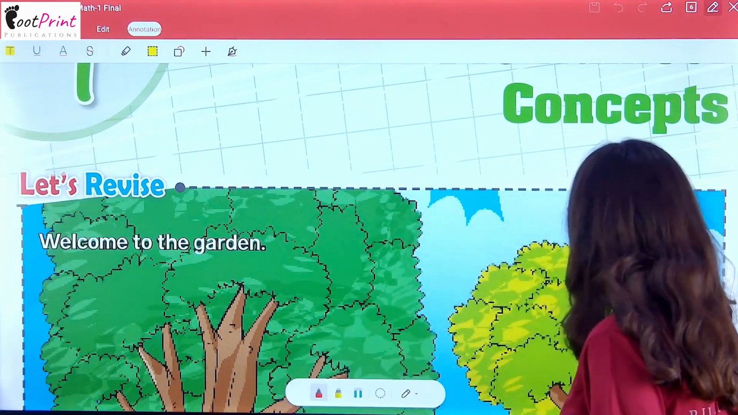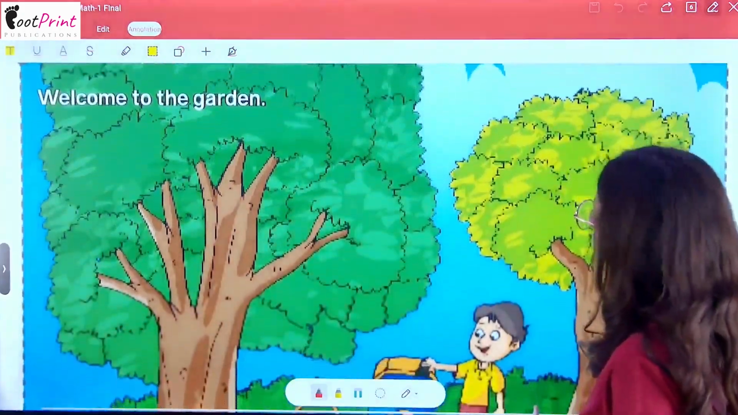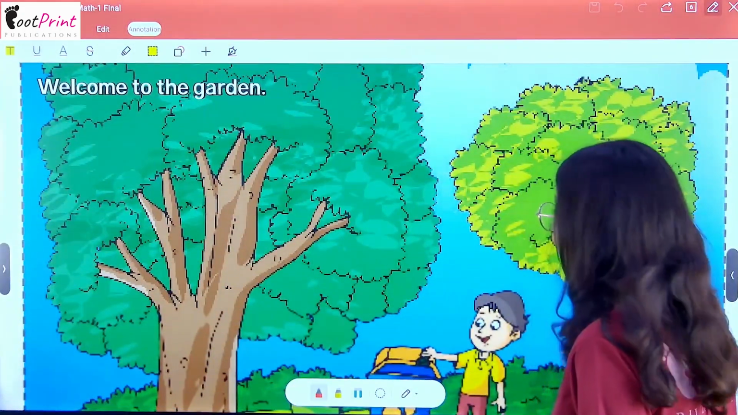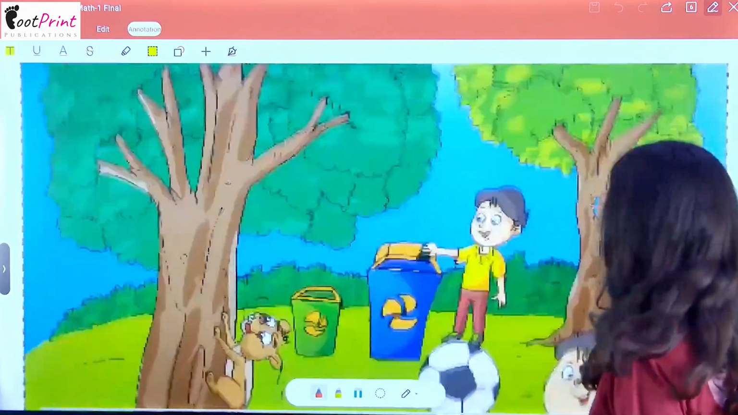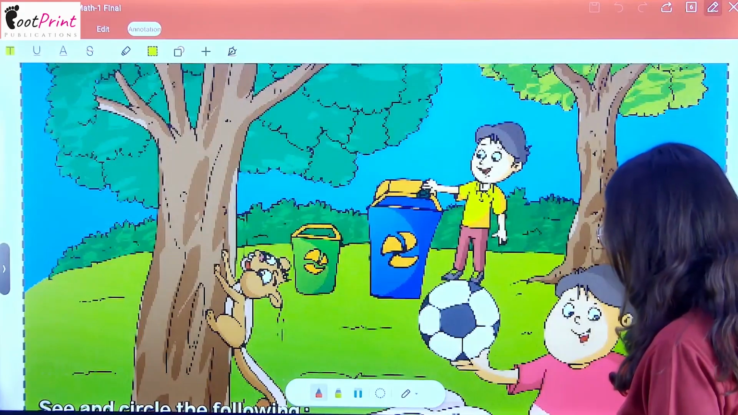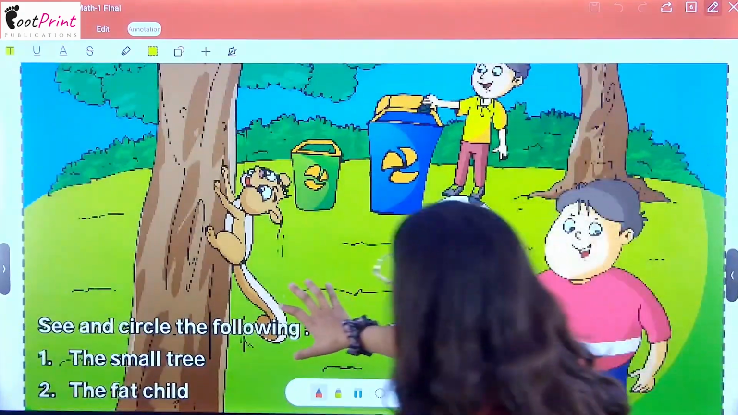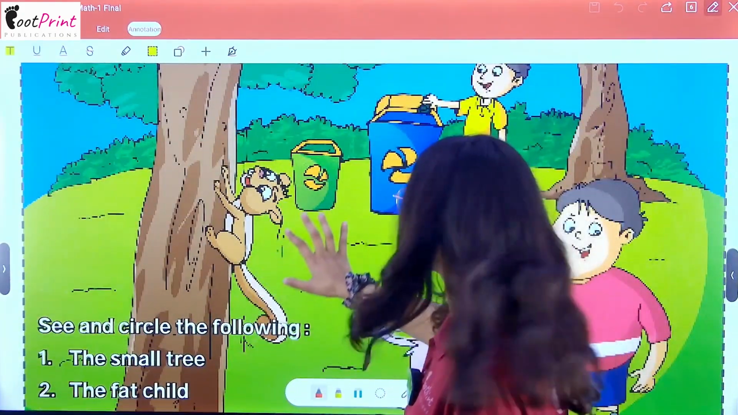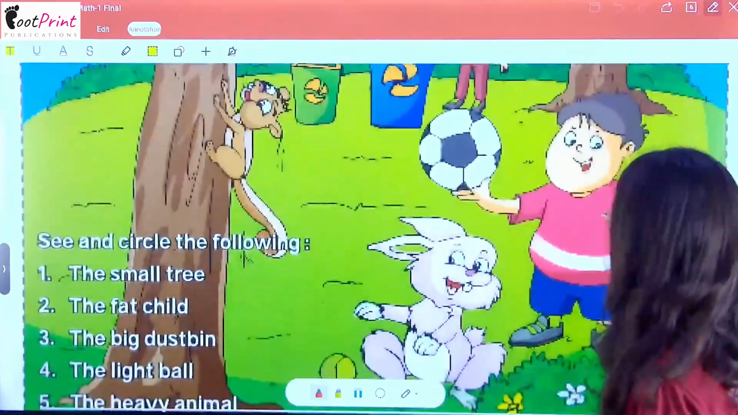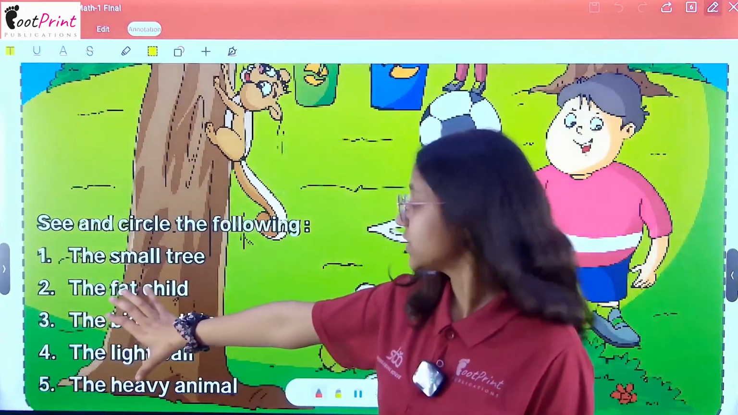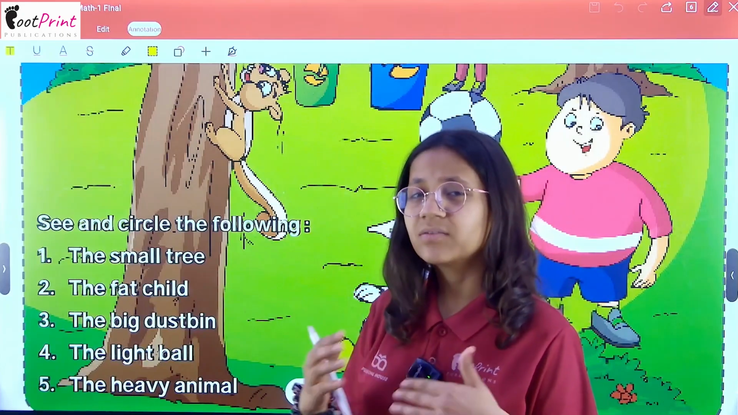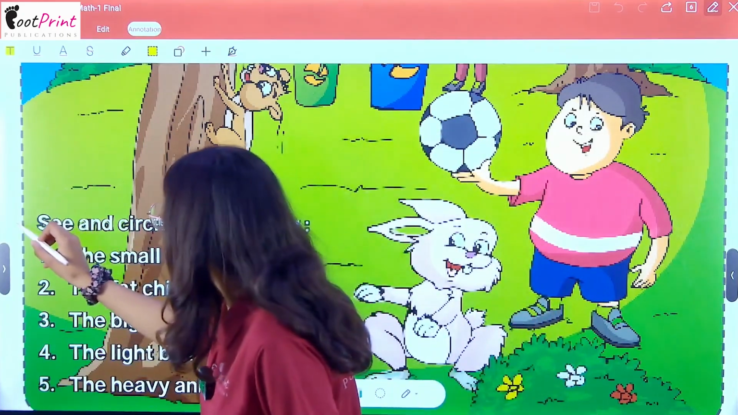जैसे कि आपको यहाँ पे एक पिक्चर दे रखी है, it's the picture of a garden, so welcome to the garden. So here is a boy, a cat, or maybe it's a squirrel, a dustbin, a ball, a rabbit and a fat boy. See, so here is the activity. We have to learn and get a warm-up type.